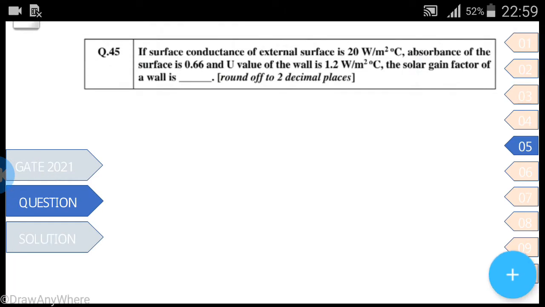Firstly we have to know the relation: Q is equal to U into solar gain factor multiplied by the absorption. Here we have to find the solar gain factor, and for the U value you have to check whether resistance is given or conductance is given.